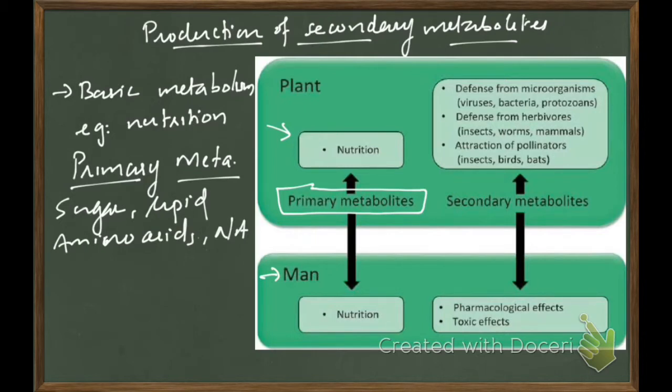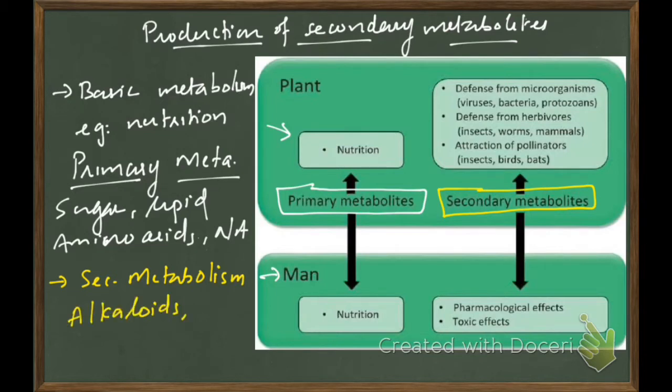Whereas at certain conditions, the plants produce some additional compounds. These additional compounds are known as secondary metabolites. These additional products, secondary metabolism products, include alkaloids, resins, tannin, latex, and many more. Why we are very much curious about secondary metabolites is they have a very good pharmacological effect as well as some toxic effects in human beings.